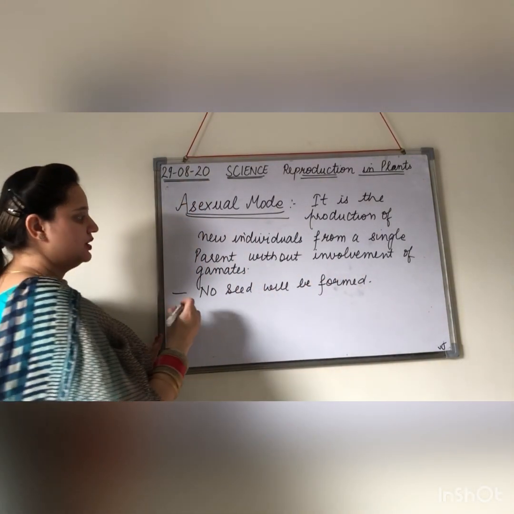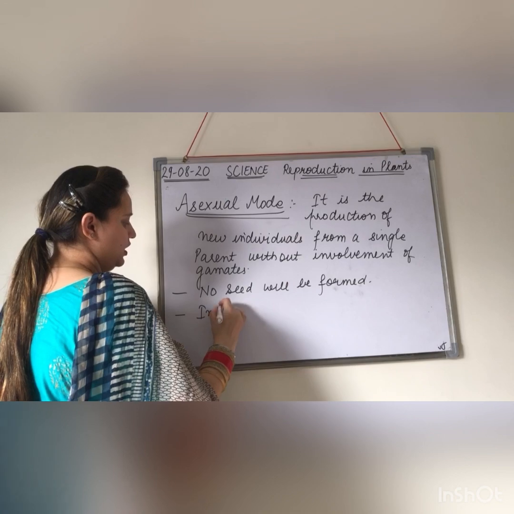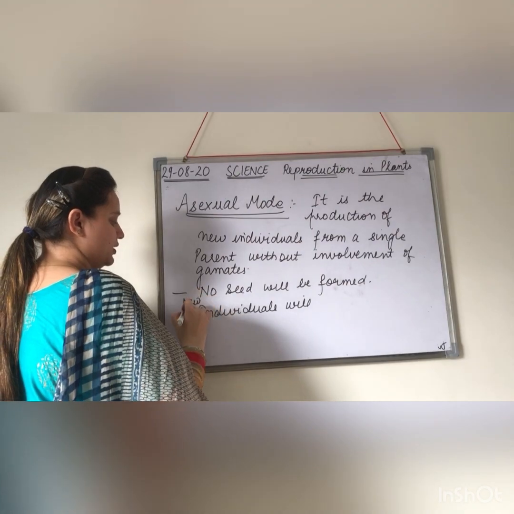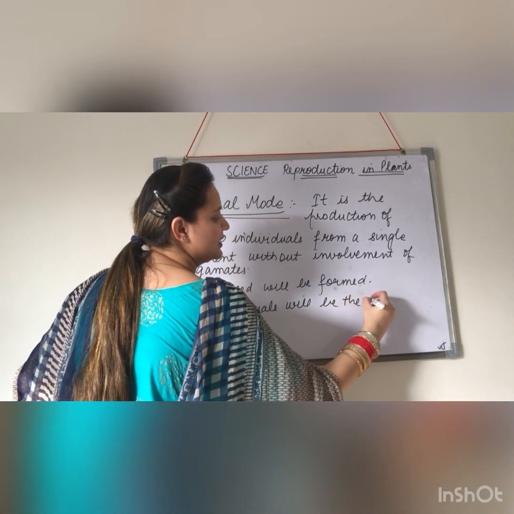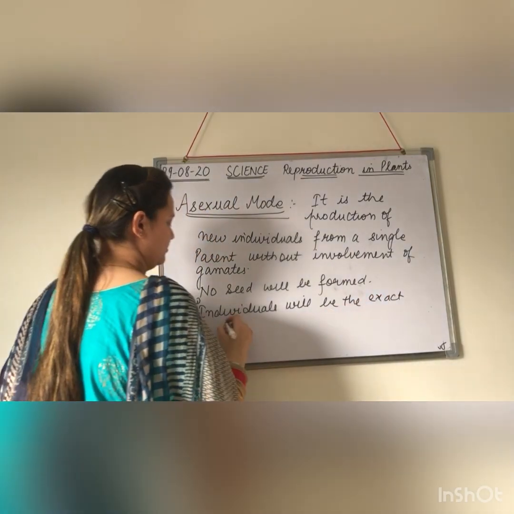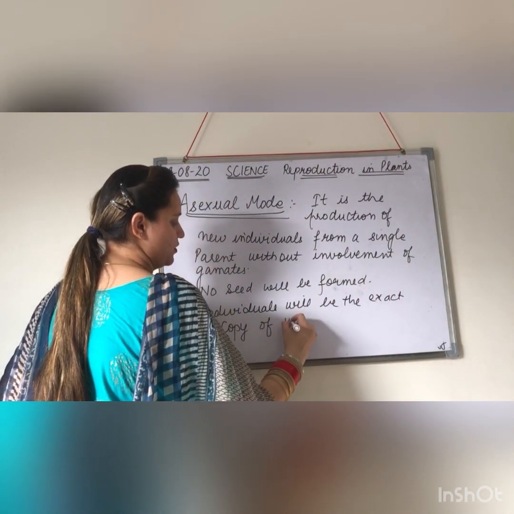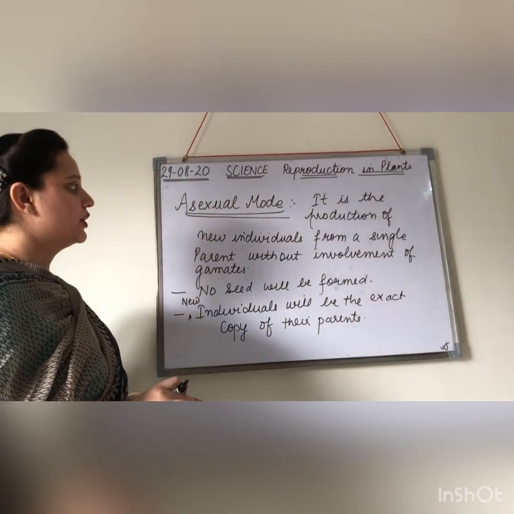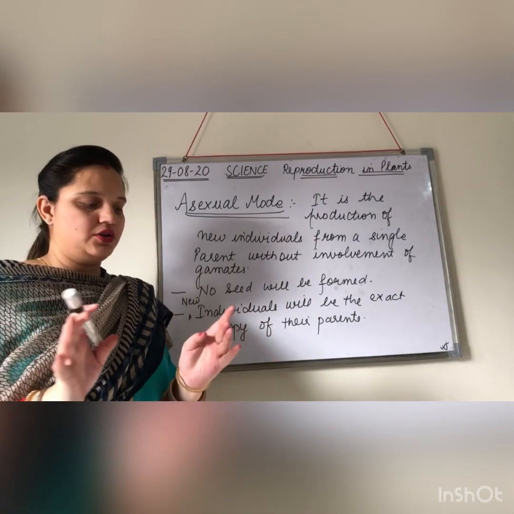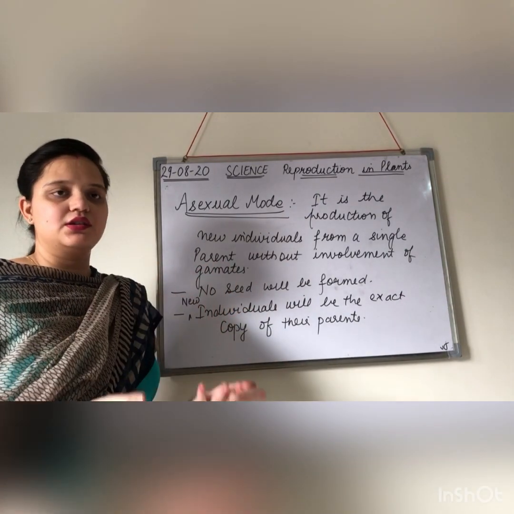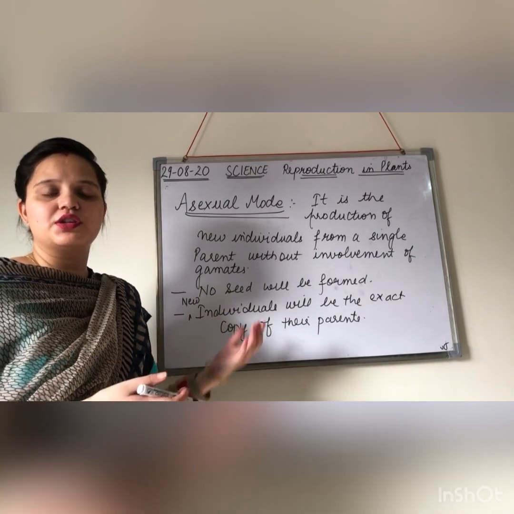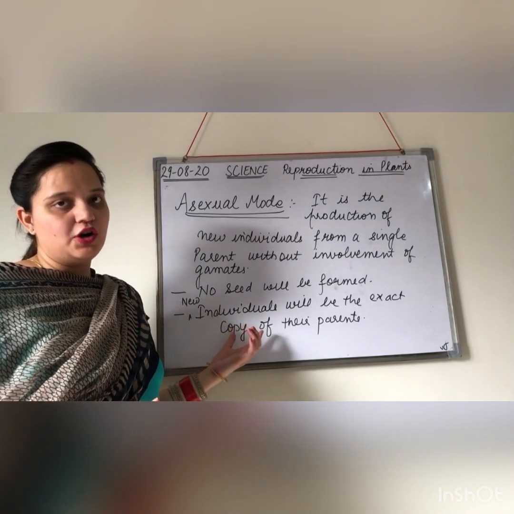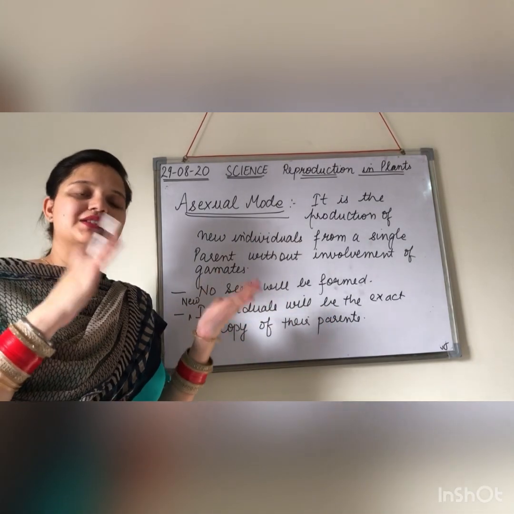And the next important characteristic is this: the new plants, right, will be the exact copy of their parents. So here there is no involvement of gametes. We are not talking about the male and the female gamete. Since there is no gamete formation, no fertilization and no seed formation will be there. So that means the new individuals are the exact copy of their parents. They will be similar to their parents.